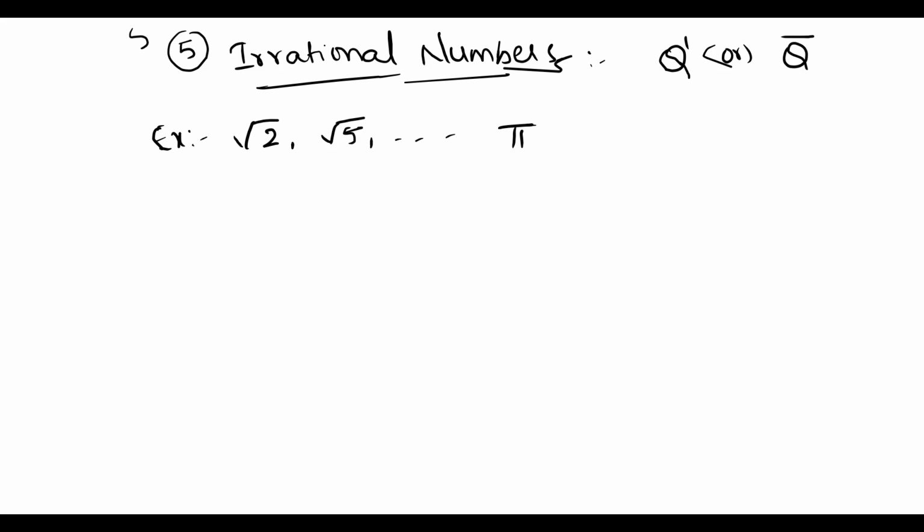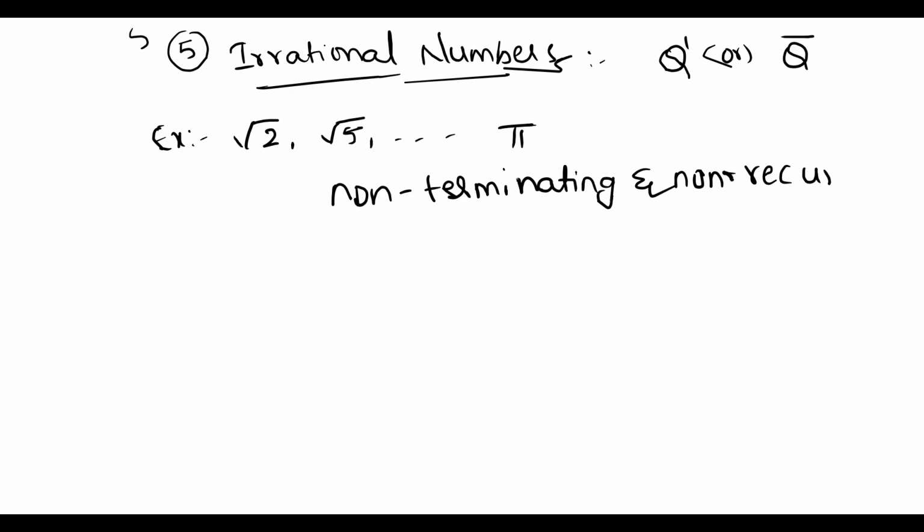Why are these numbers irrational? These numbers are non-terminating and non-recurring values. What is the value of root 2? The value of root 2 is 1.41421356 and so on.